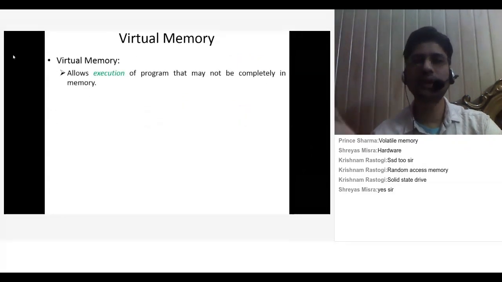So, what is virtual memory? It allows execution of programs that may not be completely in memory. With the help of virtual memory, it allows execution of those programs or processes which are not completely in the memory. What is the meaning of a complete program in the main memory? Whenever you are executing a program, the loader will pick the complete program from the hard disk to your main memory.